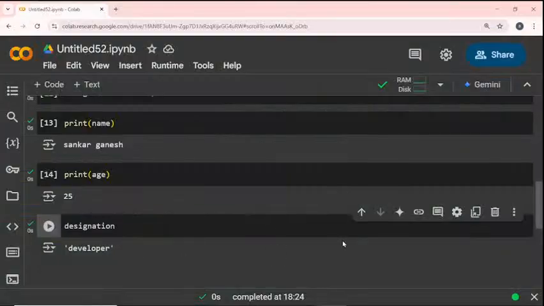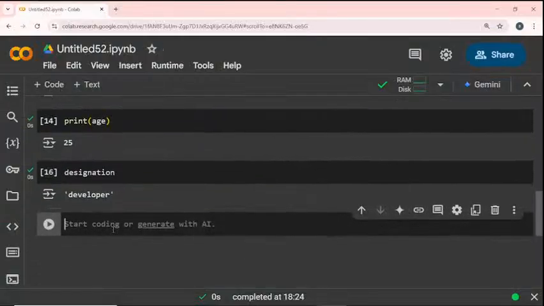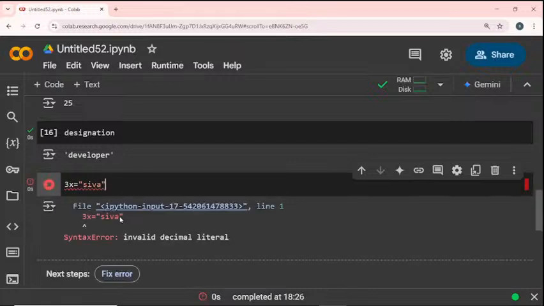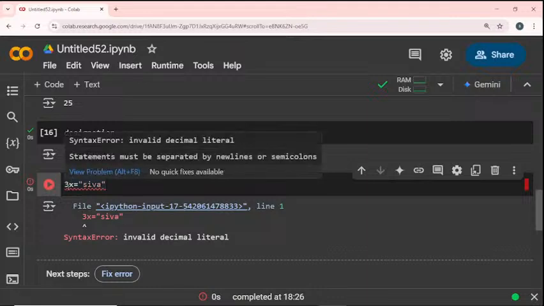Okay, so now you see that I will give 3x. So this is my variable name. I will store my friend name Shiva in it. If I run this, it gives an error: syntax error, invalid decimal literal. That means the variable cannot accept a name that starts with numbers.